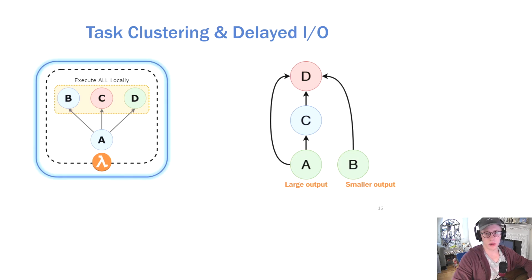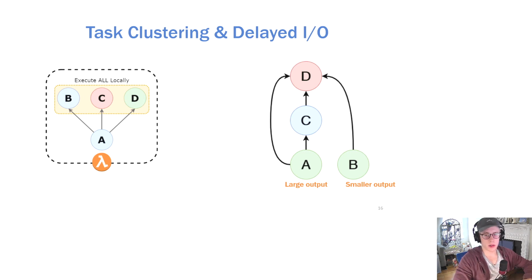Consider the diagram on the left. Task A has three downstream tasks B, C, and D. If task A's output was large, it may be desirable to prevent performing any network I/O to transfer A's data to downstream executors. In this case, the executor responsible for executing task A would opt to execute tasks B, C, and D locally rather than invoking new functions to execute them.